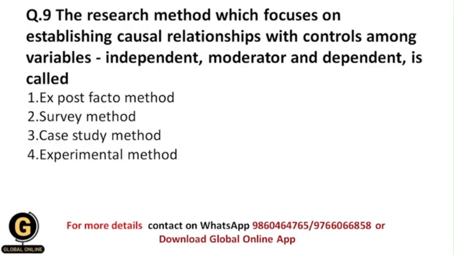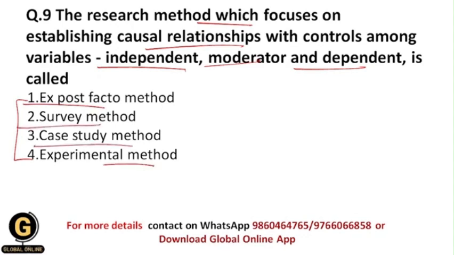Next is: the research method which focuses on establishing causal relationships with controls among variables, independent, moderator and dependent, is called. So among these research methods, which is the research method which focuses upon establishing causal relationships between the variables, and as well here we are going to have controls among the variables like independent variable, moderator variable or dependent variable. Okay, so ex post facto method, survey method, case study method, experimental method.